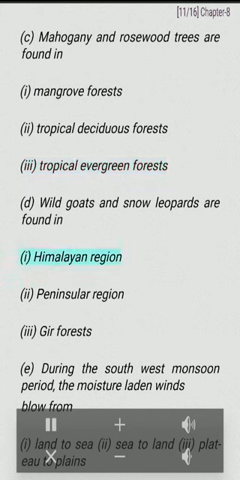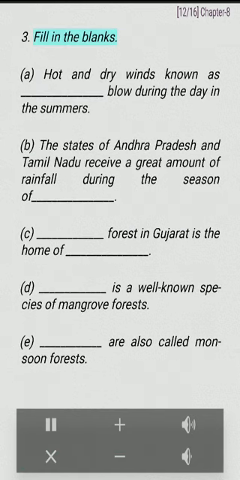D. Wild goats and snow leopards are found in: Himalayan region, Peninsular region, Gir forests. E. During the southwest monsoon period, the moisture-laden winds blow from: land to sea, sea to land, plateau to plains.